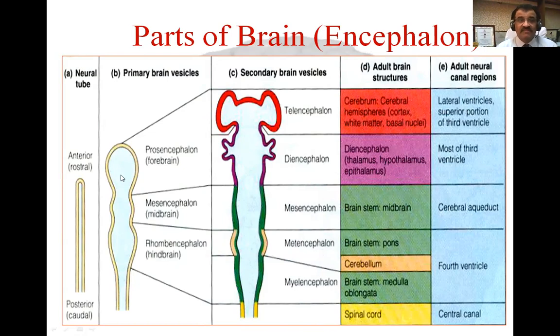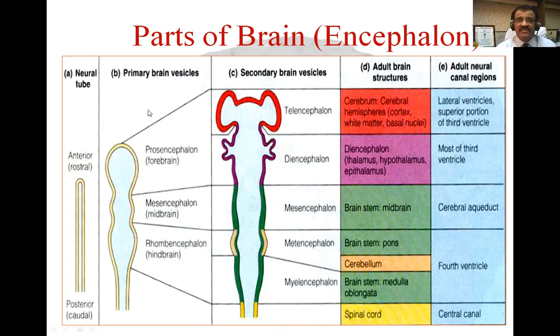This is the front vesicle, which will eventually give rise to the forebrain. Forebrain means prosencephalon. This is the middle vesicle, which will give rise to mesencephalon. Mesencephalon means midbrain. And the last vesicle is going to give rise to the hindbrain, which is called rhombencephalon. So prosencephalon, mesencephalon, and rhombencephalon are called forebrain, midbrain, and hindbrain.